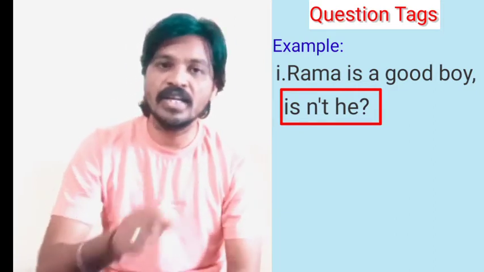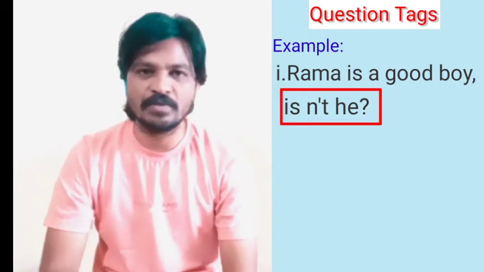Here Rama is a good boy. It is a given statement. It is one sentence. We have added here isn't he? Yes, to confirm that. Yes or no, like this. To ask like that, we add something as a question. That is called a question tag. Clear now, my dear friends? Now you understood what a question tag is.